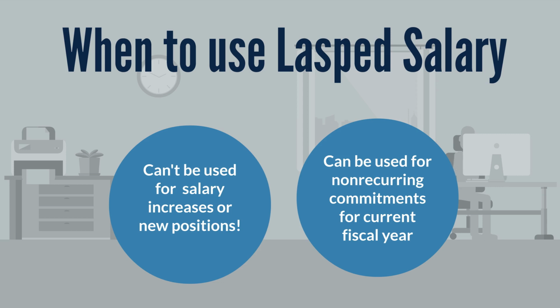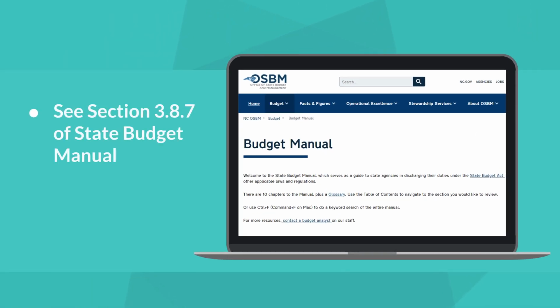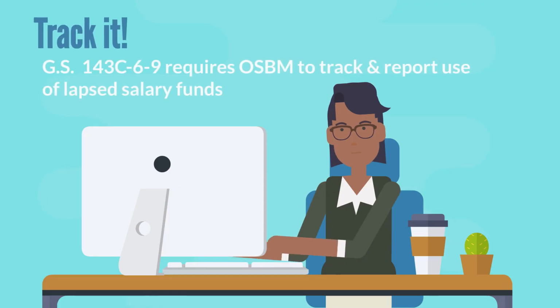Use of the funds can't create an obligation after the end of the fiscal year. Nor can an agency expand a program's scope or purpose using these funds. Please see Section 3.8.7 of the State Budget Manual for more guidance on the allowable uses of lapsed salaries and guidance on making these changes to your budget. Your agency will need to keep track of lapsed salary funds and how they were used. By statute, this information must be reported to OSBM every year.